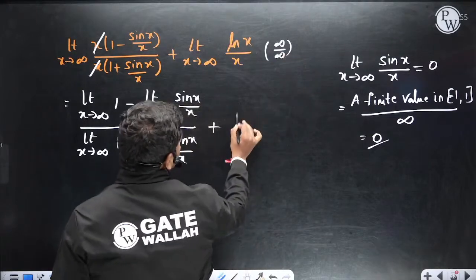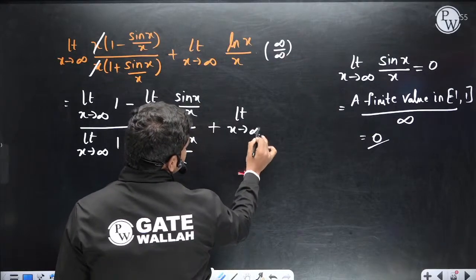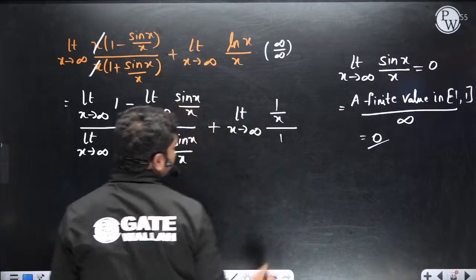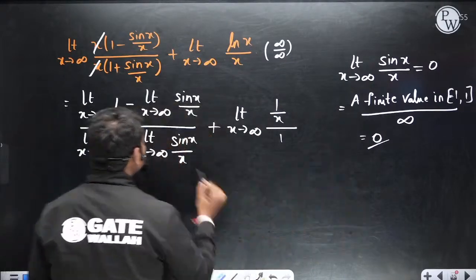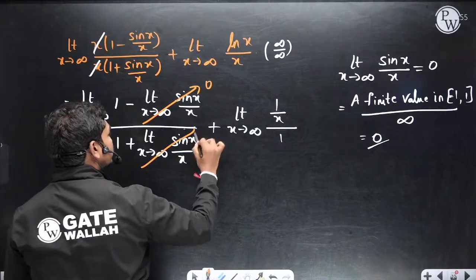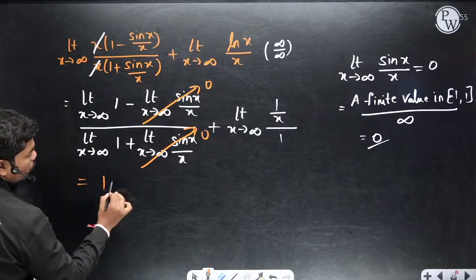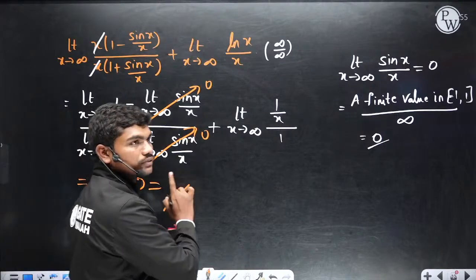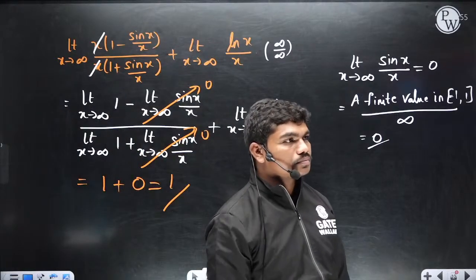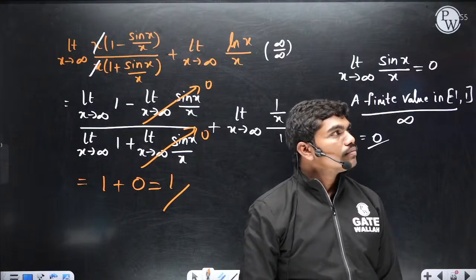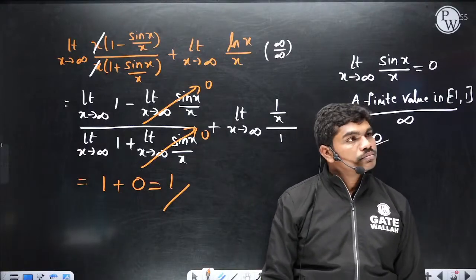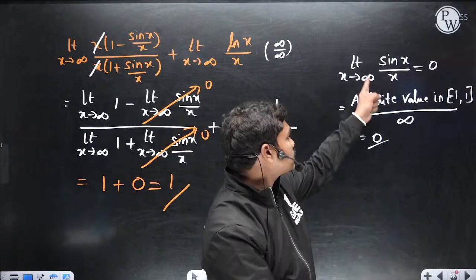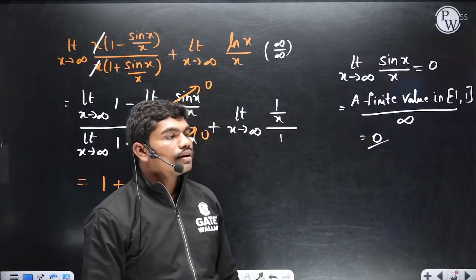If you apply L'Hospital's rule, the derivative of log x is 1 by x, divided by the derivative of x, which is 1. Here this limit is 0, this limit is 0, and this is 1 by 1, so 1 plus 0. When you put infinity, this is 0. So the correct answer in this question is 1. Clear?